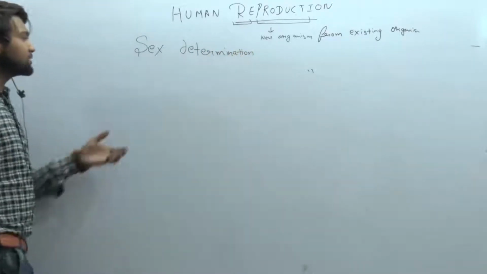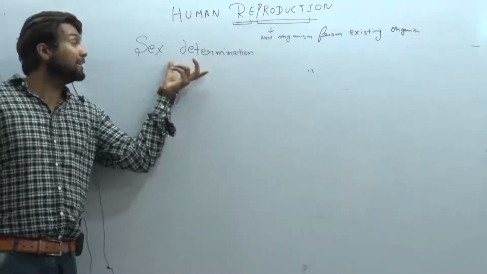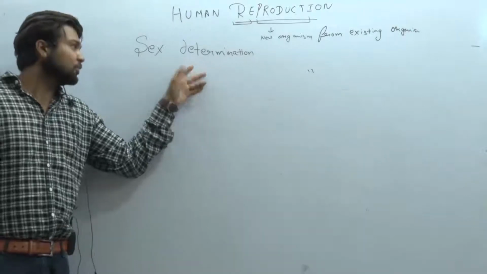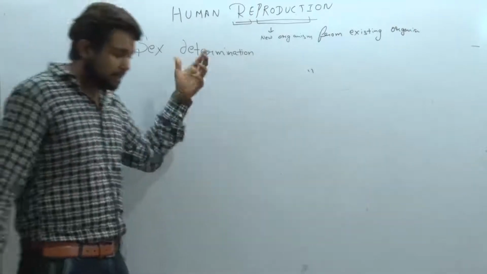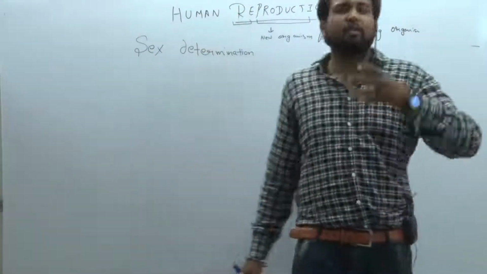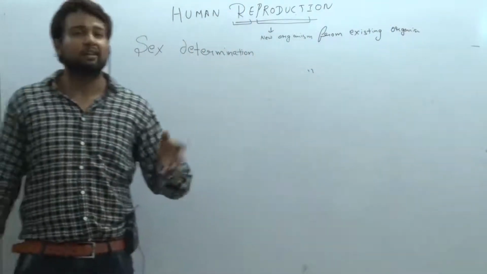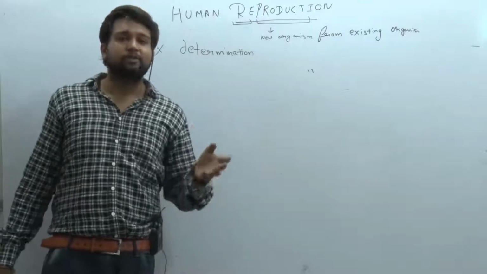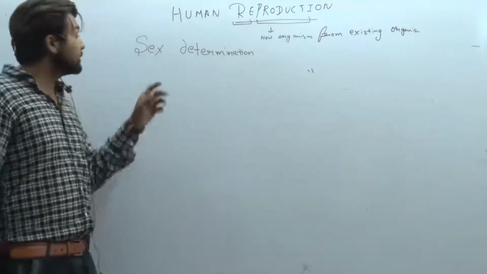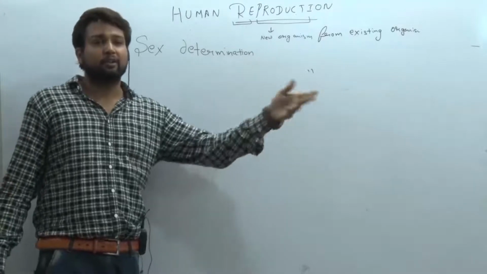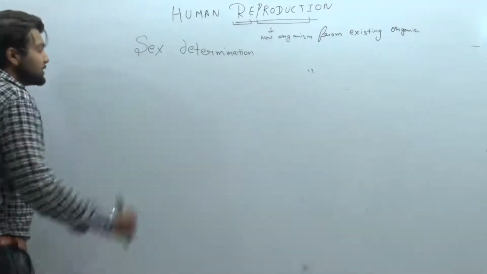Just look at the word sex determination. How can you identify someone is male or a female? Just by watching some organs? No. Sex determination is exactly a method. You know, for hundreds of years, females are blamed for producing females. No, the blame is exactly on the male, not the female. Look at how the sex is determined.